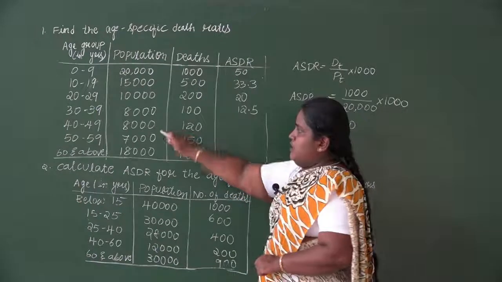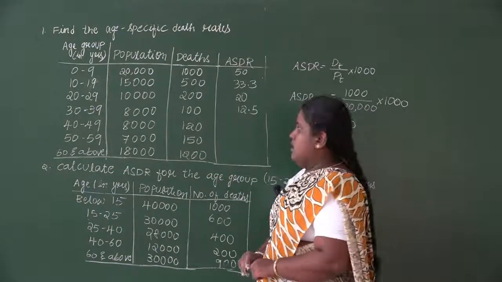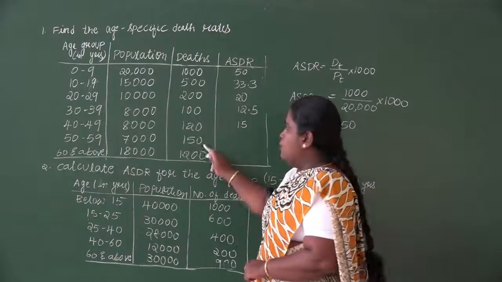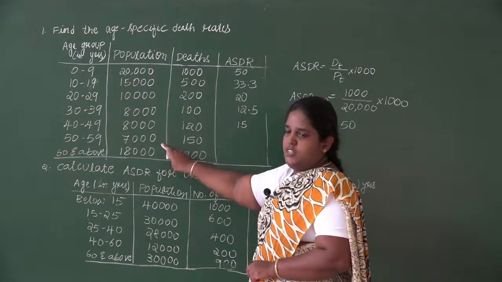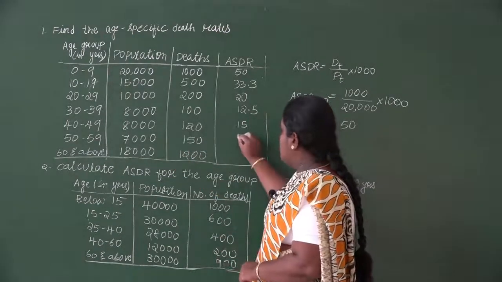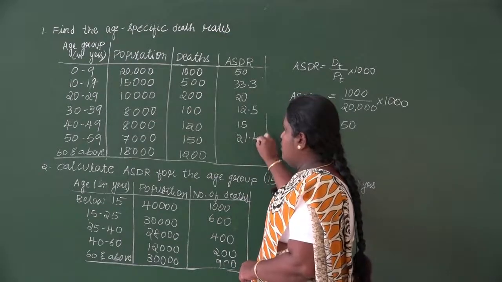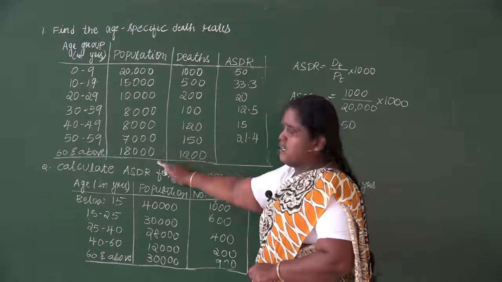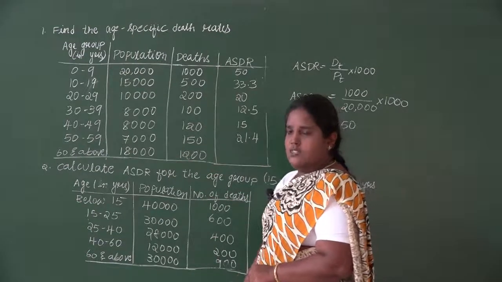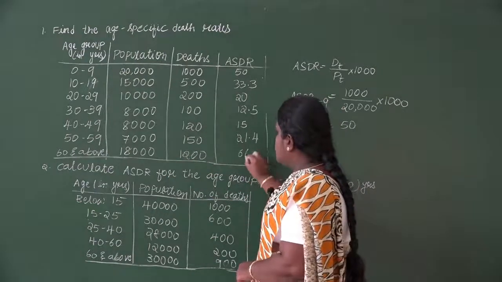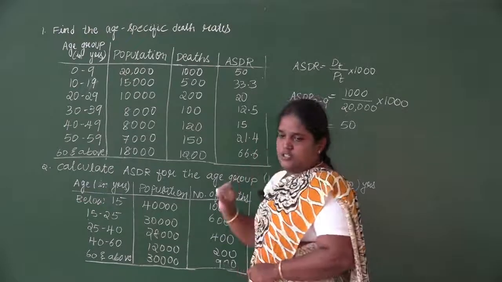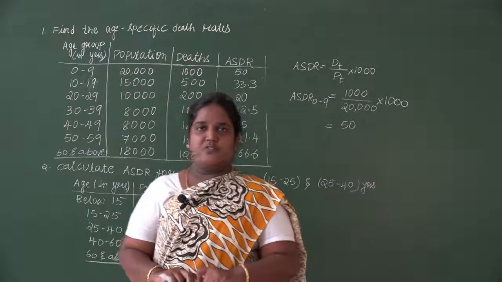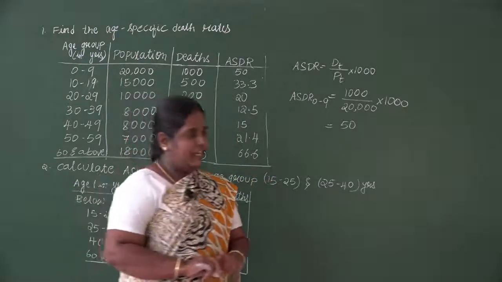Next 120 divided by 8,000 into 1000, 15. 150 divided by 7,000 into 1000, 21.4. And the last one, 1,200 divided by 18,000 into 1000, 66.6. So this is regarding the first problem where we have done age specific death rate for all the age groups.